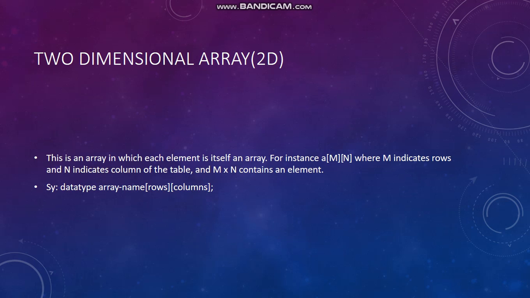Let us see the syntax. Data type, then the array name is written, then two square brackets we are using, first for row and second for column. So M and N, or you can use row or column. Let us see the example to understand it clearly.